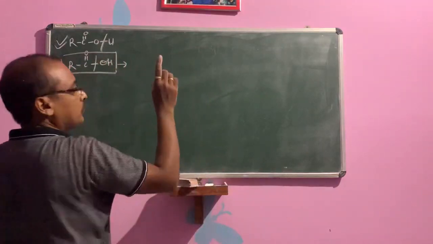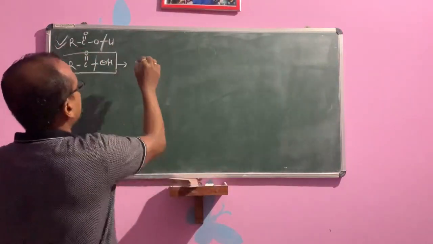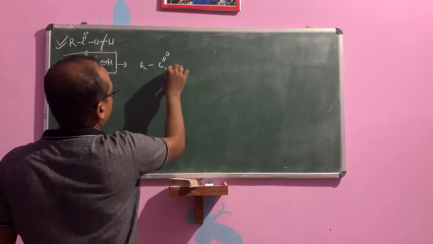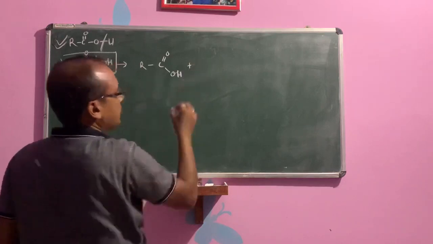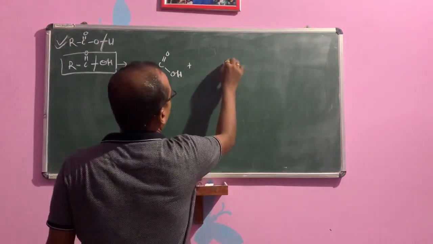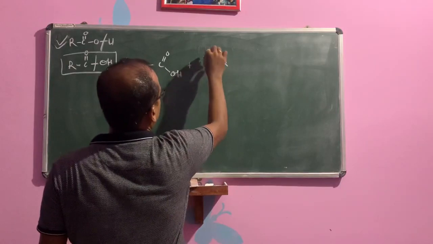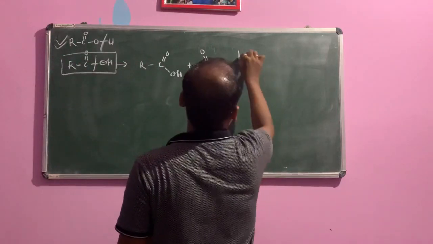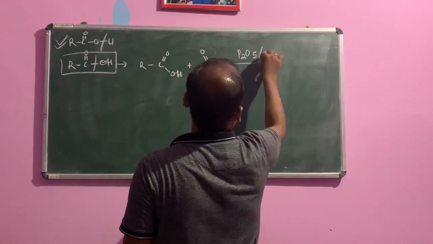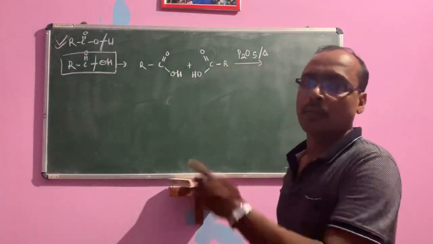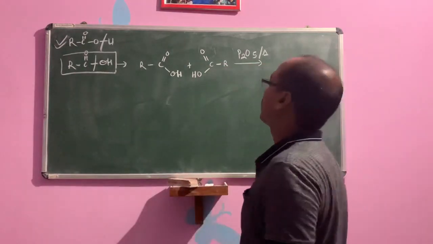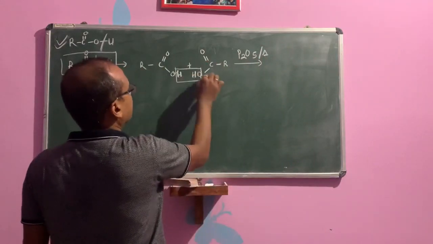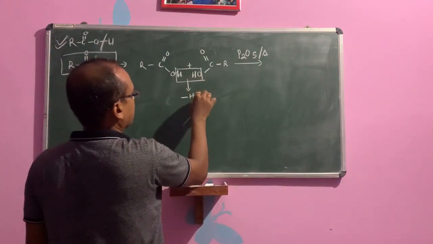Suppose we take RC double bond O OH. This is one carboxylic acid. And RC double bond O OH, another carboxylic acid, in presence of P2O5 with heat. Take it down: phosphorus pentoxide and heat, or you can take acid also, no problem. Then what happens? Water will be removed. Dehydration takes place.